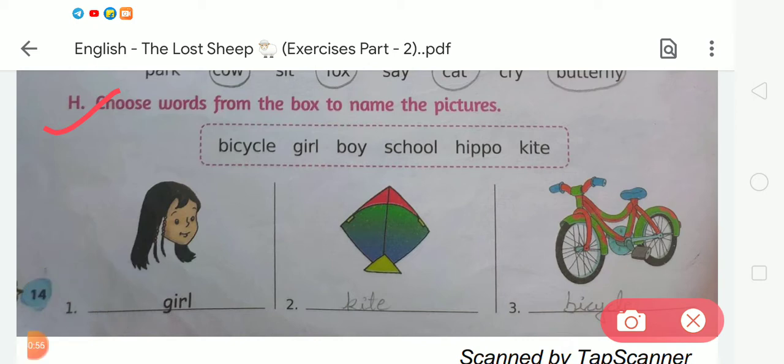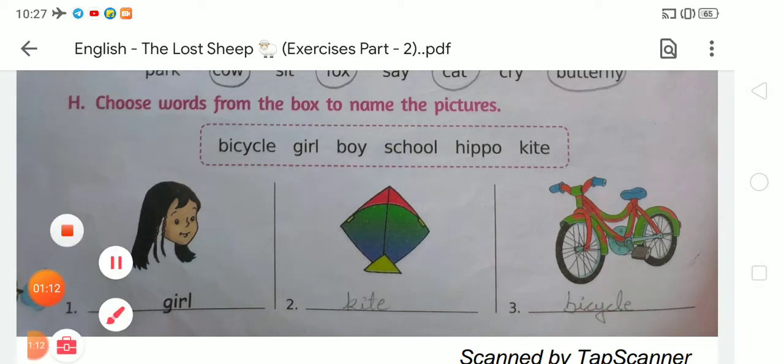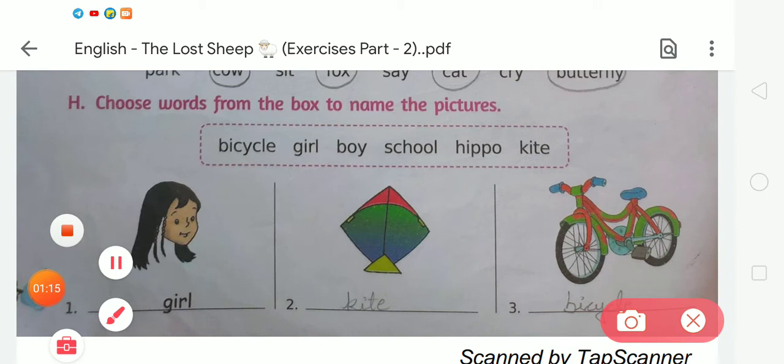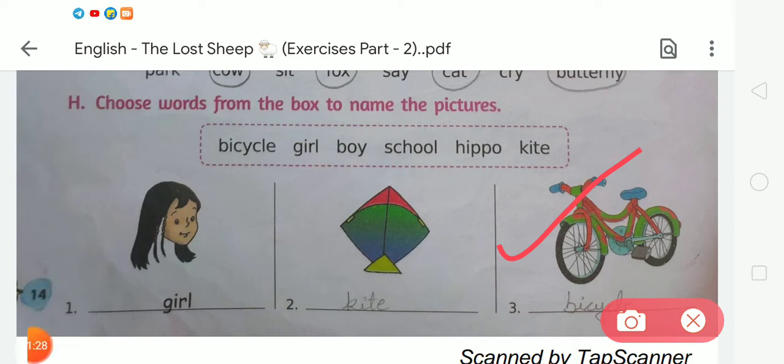There is a first picture of a girl, so we have to write the correct spelling of girl. It is G-I-R-L, girl. After that the next picture is kite. Tell me the correct spelling of kite. It is K-I-T-E, kite. And after that the next picture is bicycle. So we have to write the spelling of bicycle. The spelling of bicycle is B-I-C-Y-C-L-E.